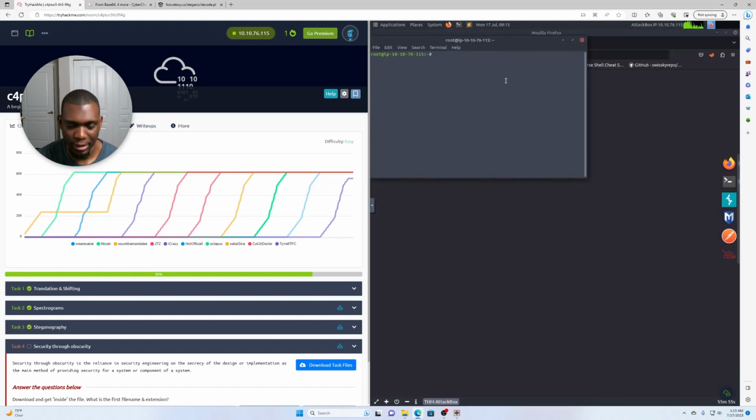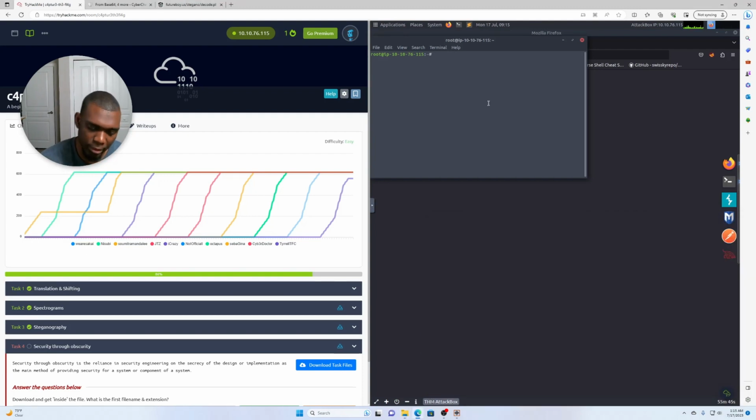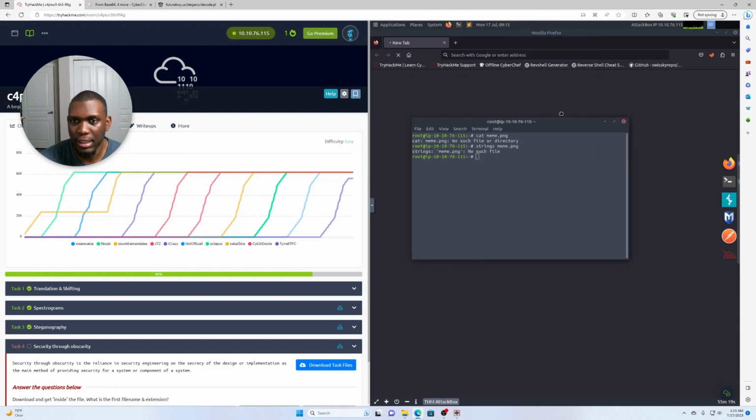Kind of want, because the thing is, you're going to want to take this file, right? Yeah, this one. So you'll take this file and you can just type in cat. Oh, sorry, my bad. You do cat meme dot, I think it's a PNG, right? And then you would do that, and it should list the contents within the file. And then from there, if you want to just see the strings, you can type in strings meme.png, and then it will give you all the strings inside of that file.